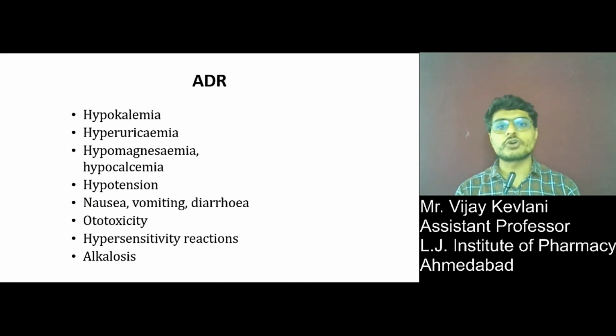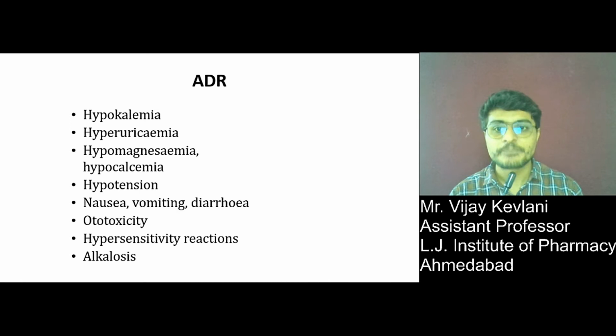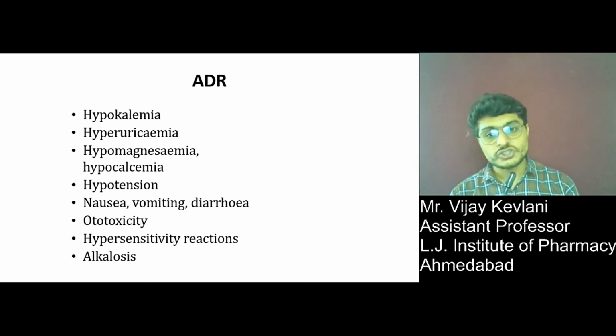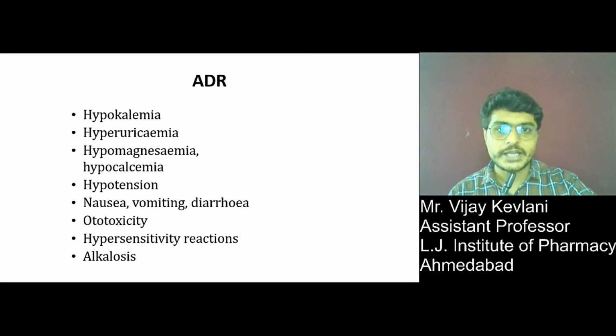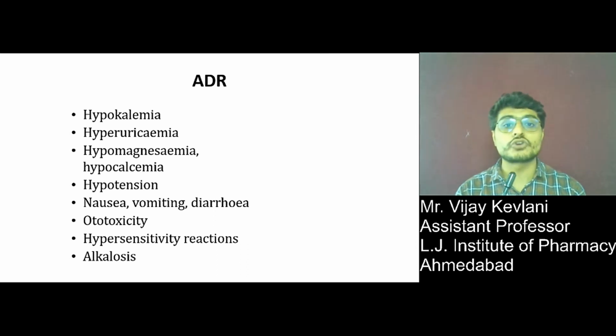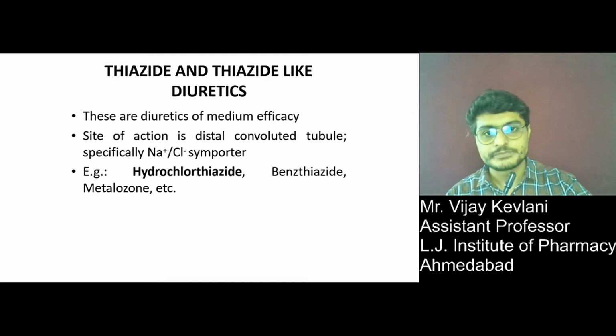Adverse drug reactions of loop diuretics are hypokalemia, hyperuricemia, hypomagnesemia, hypocalcemia, hypotension, nausea, vomiting, diarrhea, ototoxicity, hypersensitivity reaction and alkalosis. Alkalosis occurs due to an increase in the amount of hydroxide in the blood.